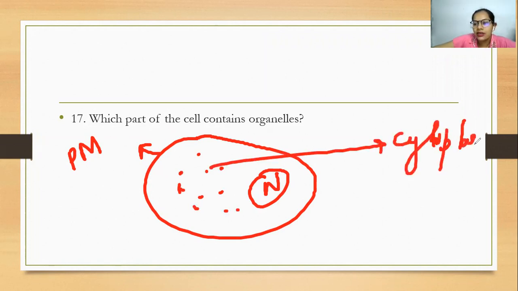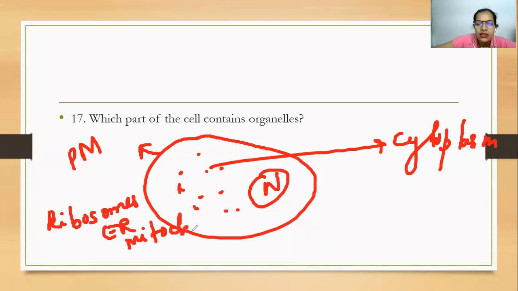Now you know that most of the organelles are present here, be it ribosomes or ER, which stands for endoplasmic reticulum, then the mitochondria, vacuoles, Golgi bodies, etc. All these are present in the cytoplasm. So the answer is the cytoplasm.